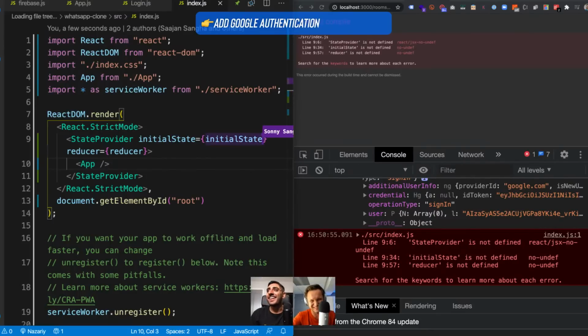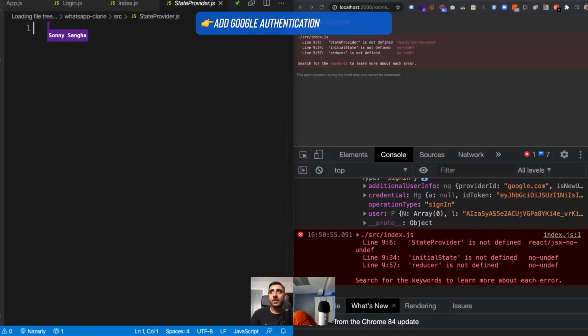So now we have two things. We have the initial state and the reducer. I'll explain what they are in a sec. But to get the state provider working, we need to create state provider.js.